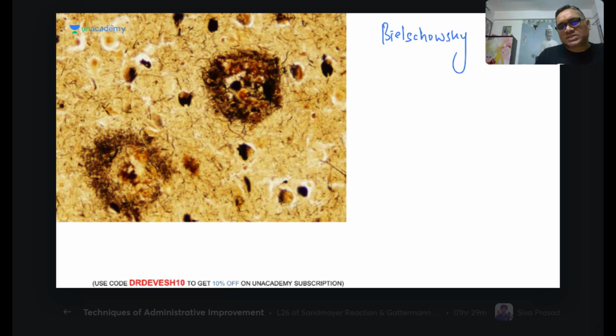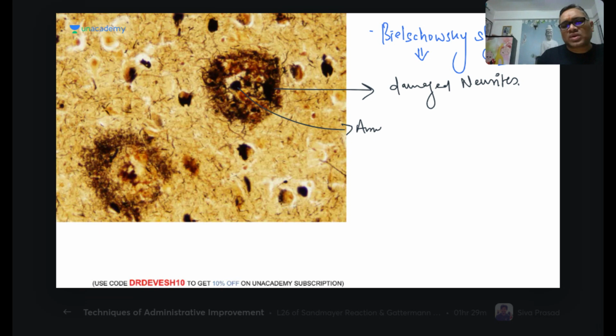Remember, Bielschowsky stain was an NIMHANS question also. So it can be a future question in NEET and AIIMS exams. So what is the Bielschowsky stain? It's a silver-based stain. Whenever we use silver, it creates a black color. So now you can see this black color is the damaged neurites, and they are quite visible. You can see the central part of amyloid is also black in color. So with the Bielschowsky stain we are seeing a senile plaque or neuritic plaque. That is how you will identify it.